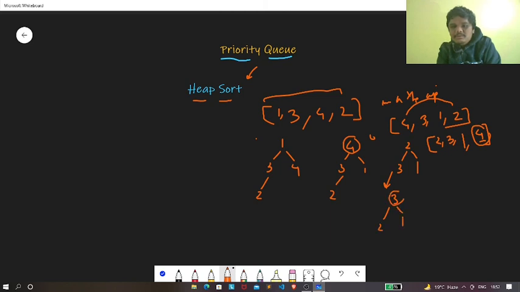Then again we're going to pop this element. After popping this element, we're going to swap this element with 1. After swapping it, again we'll get something like 2 and 1. Again we're going to pop this element after heapifying it. Now if we pop this element, we'll remain with 1, and hence we'll get our answer. So this way the heap sort is working in priority queue.